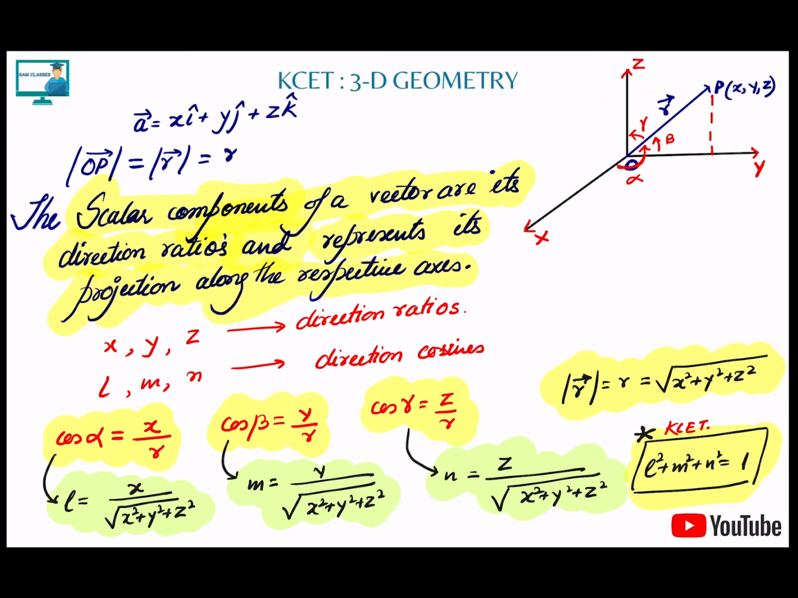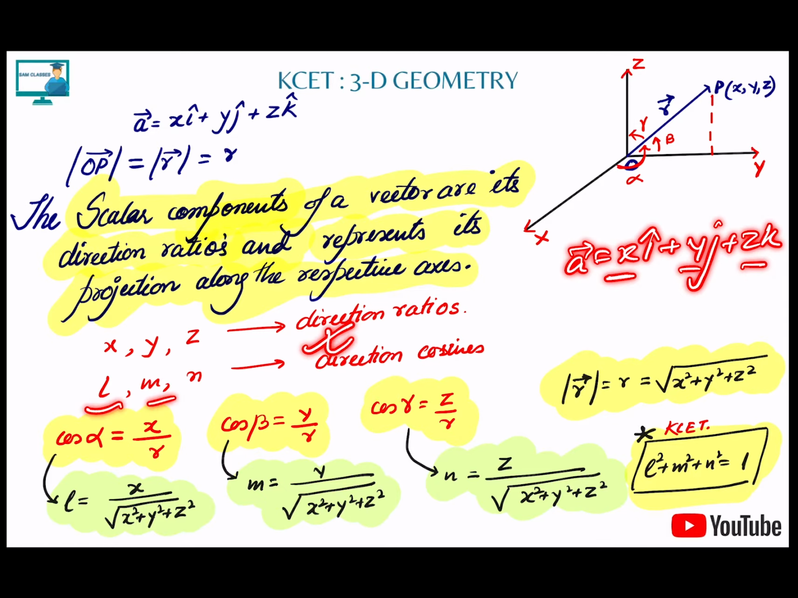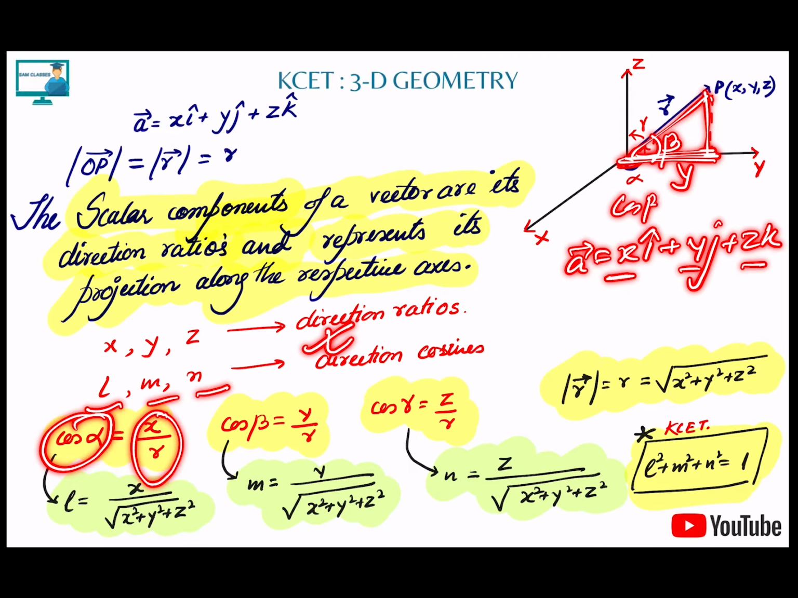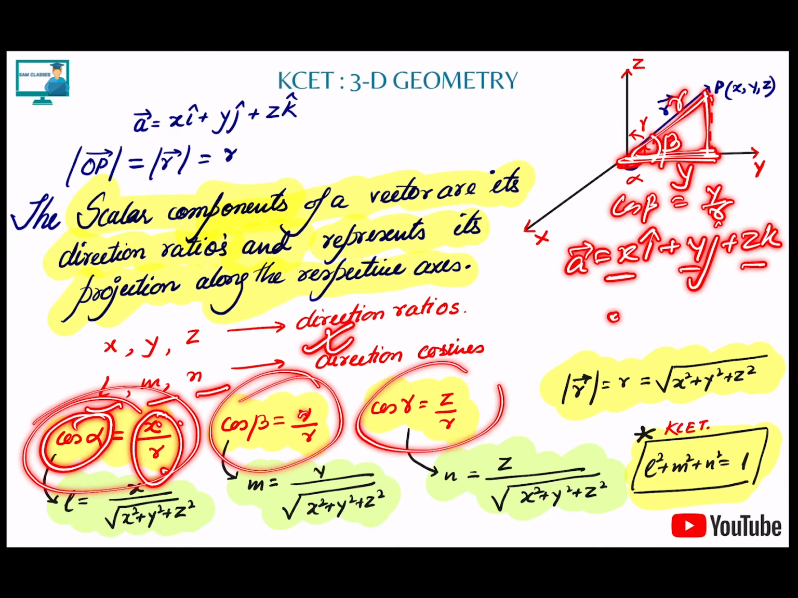Okay, that's it. So if I have a vector, let's say a vector equal to x i cap plus y j cap plus z k cap, what is my direction ratio? x, y, and z. What is my direction cosine? l, m, n. Cos alpha, if you see for one triangle, just make this triangle. Beta it is, and this part is y. So cos beta is equal to what? y by r. So cos beta is equal to y by r. Similarly, cos alpha is x by r, and cos gamma is z by r.